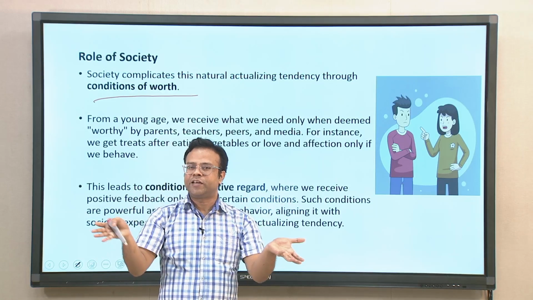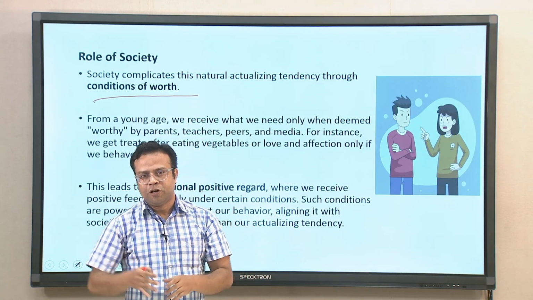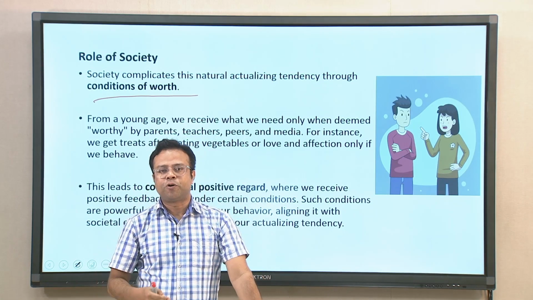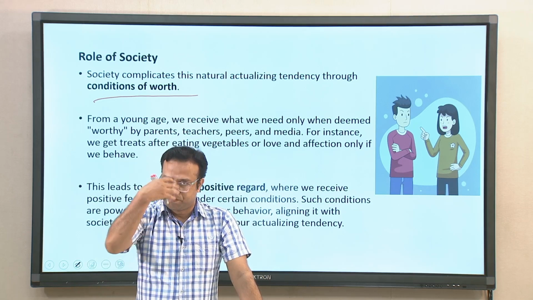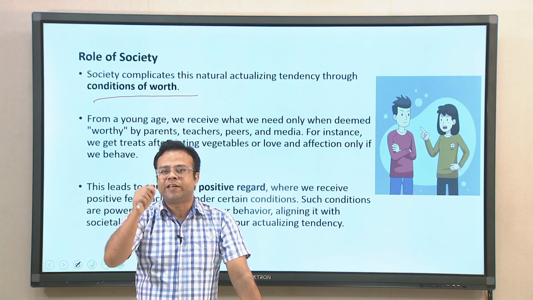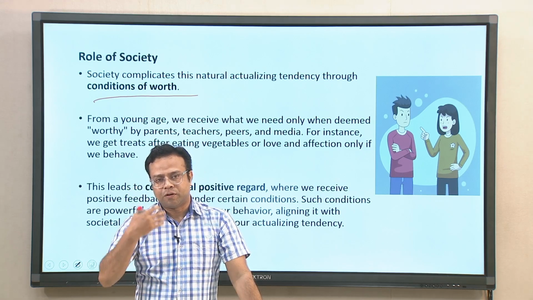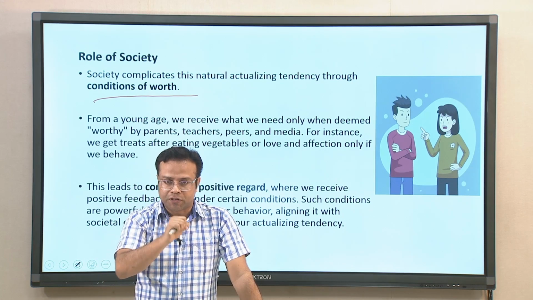So in society everything moves in its own fashion. People don't get unconditional regard, so people are not automatically loved in the society. People are loved, and positive regard is given, only when they fulfill certain conditions, which are called conditions of worth.